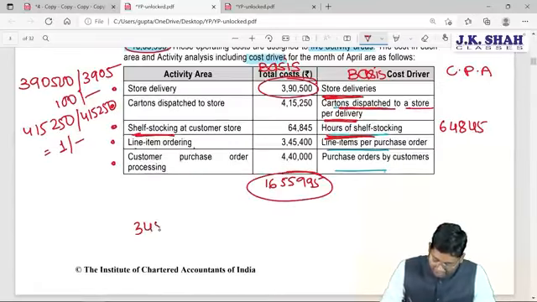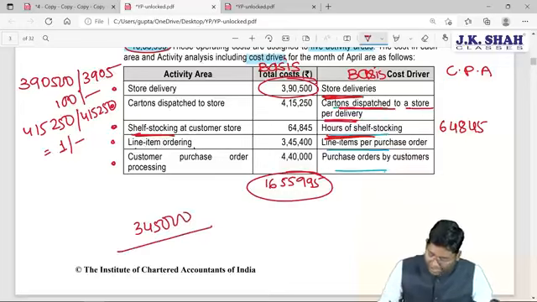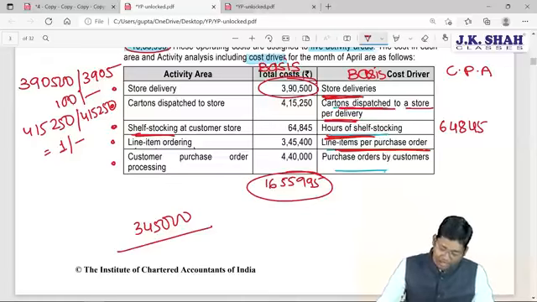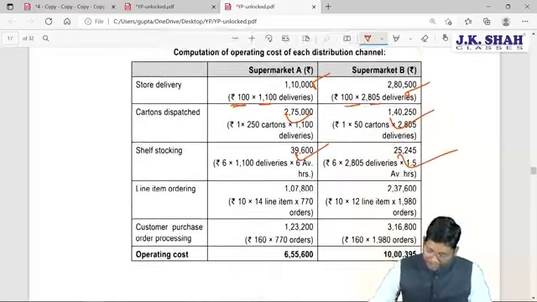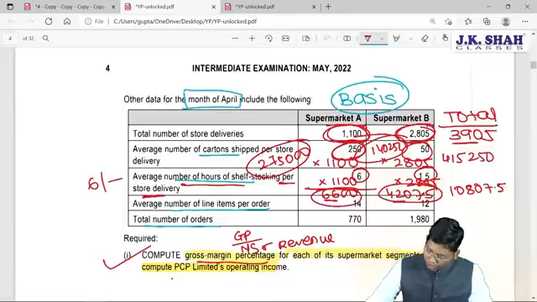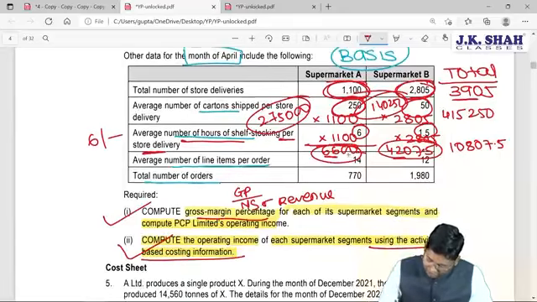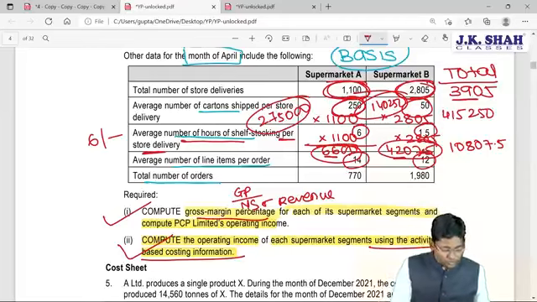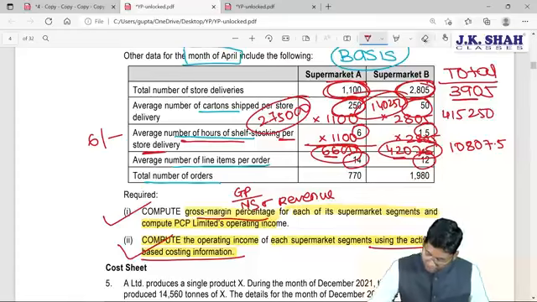Line item ordering cost is 3,45,000, and this is to be divided by the number of purchase orders, which are given in the question. The number of purchase orders is 14 and 12. The average number of line items per order is again given per order, so it is 14, multiplied by total line orders. You need to calculate here.